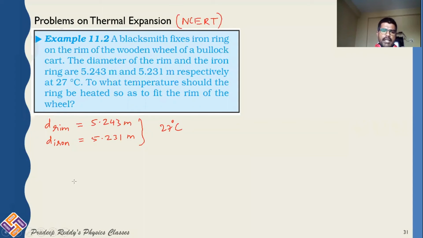See, now let me consider this is a ring. And you have a rim like this. There will be a rim, and that rim will be this way.